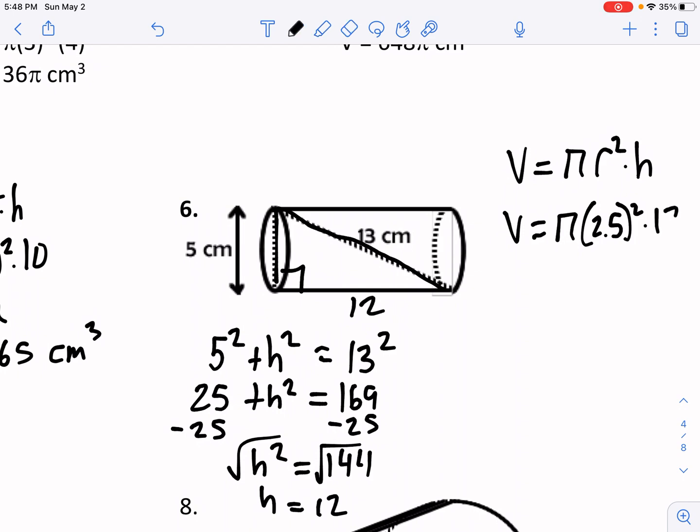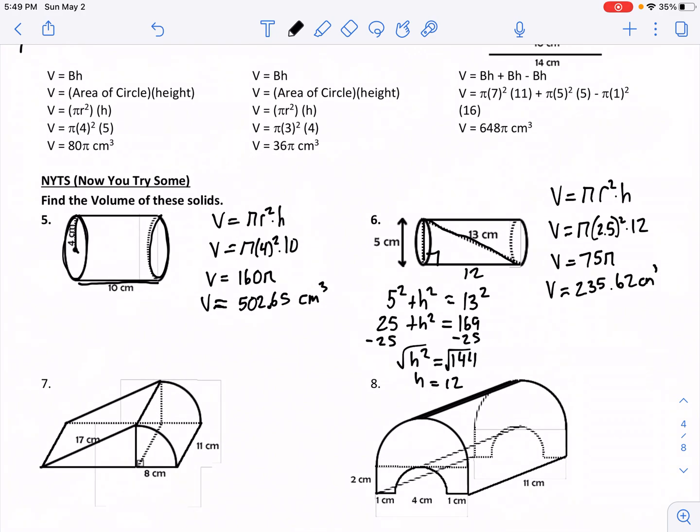So that's what we're going to multiply by. So we have 2.5 squared, which is 6.25, times 12, which gives us 75. So we have 75 times pi, okay? And then if we go to 2 decimal places, that would be about 235.62 centimeters cubed, okay?